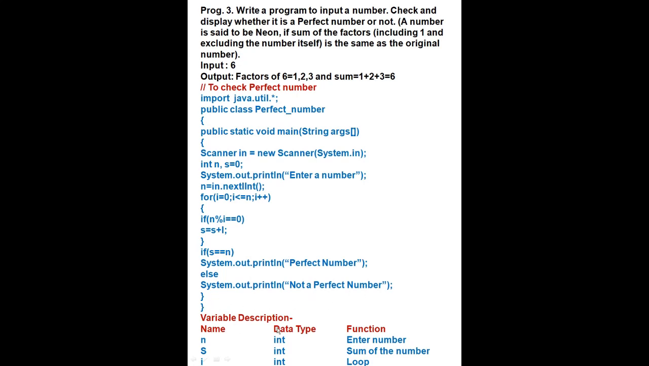Now variable description: n, int, enter number; s, int, sum of the number; i, int, for loop. Here we have taken 3, so we will write only 3 here. I have not taken i here, but you will take i also here, and this is also i. By mistake I have written it capital I, but it is small i.